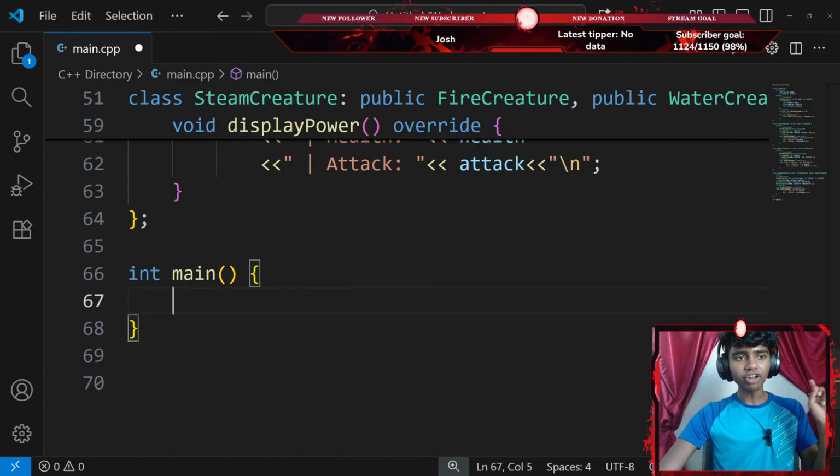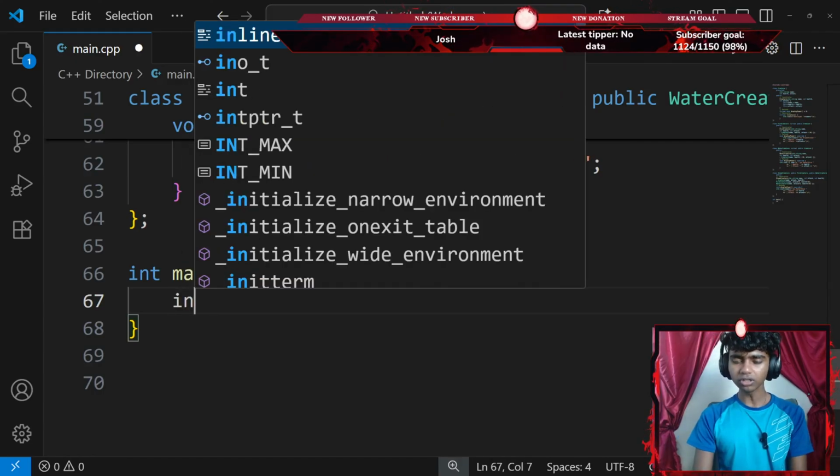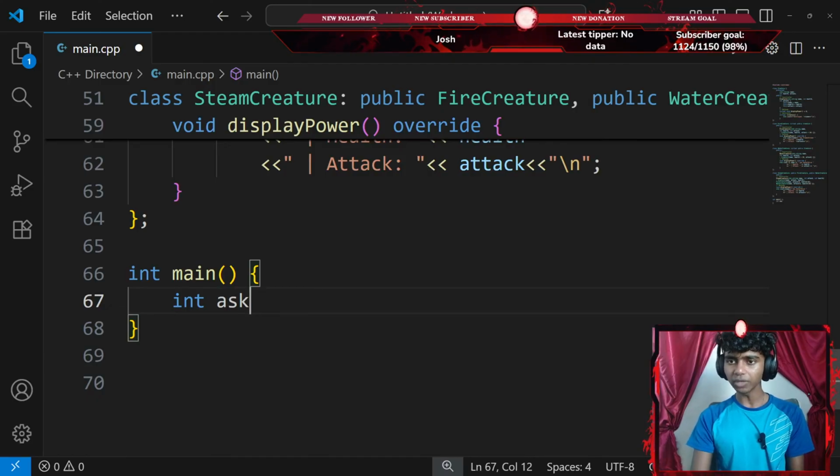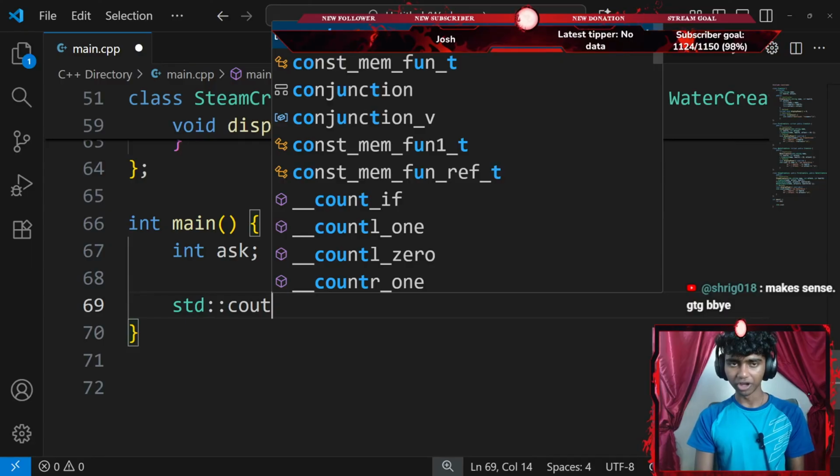Okay, inside of my main function, I gotta ask the user how many creatures they want to create. So I'm gonna go ahead and create an integer ask variable ending with a semicolon. And then let's add a standard console output with an insertion operator.